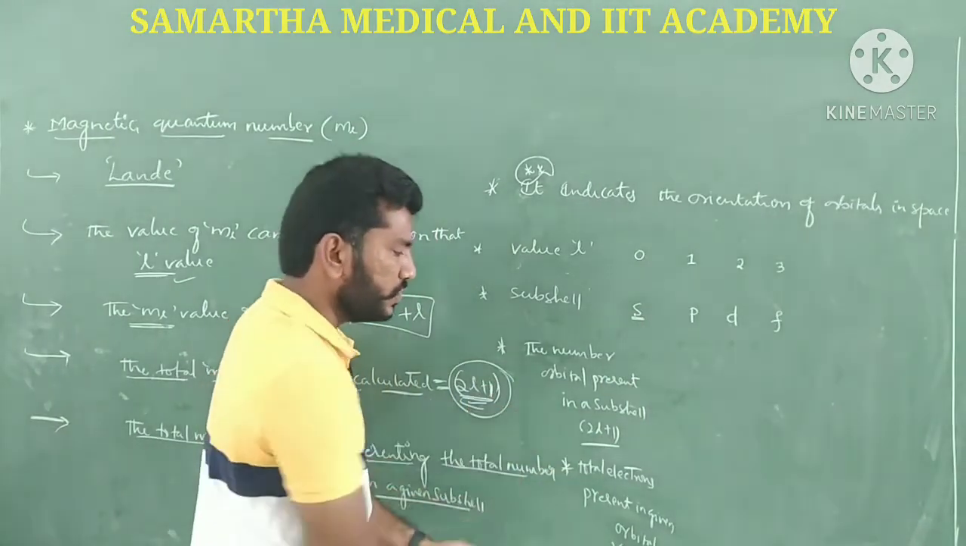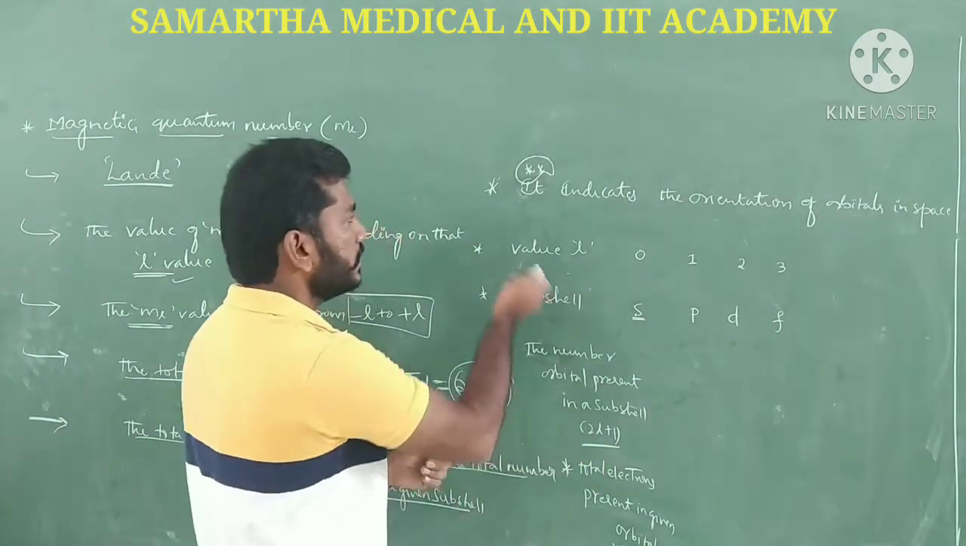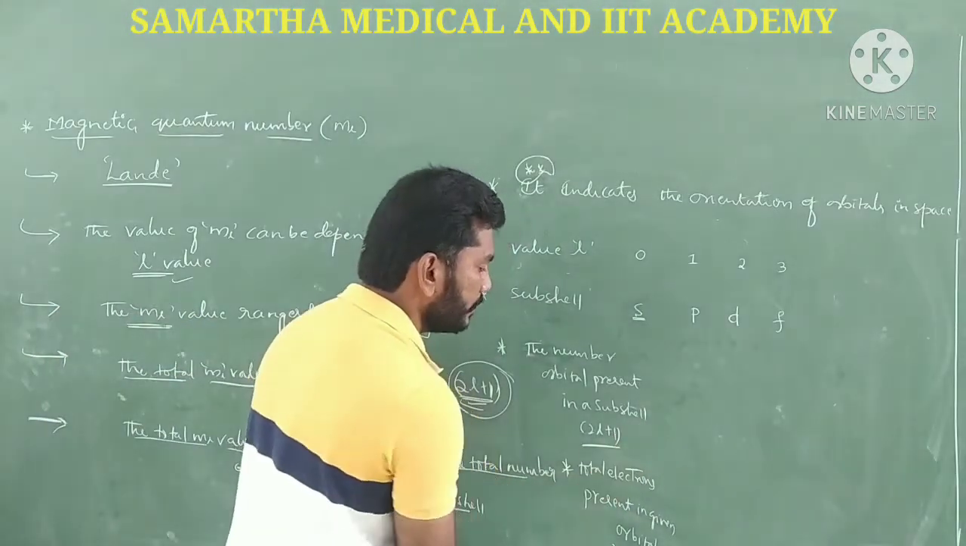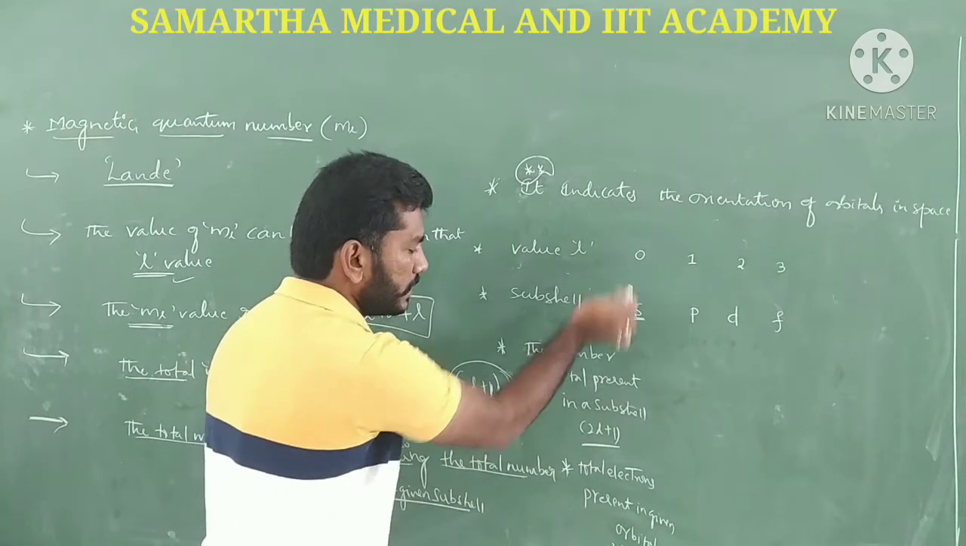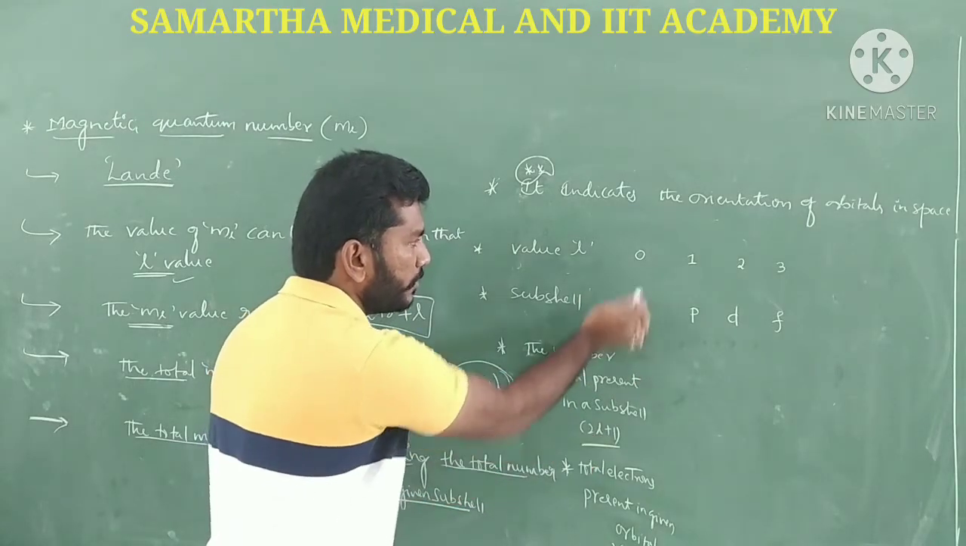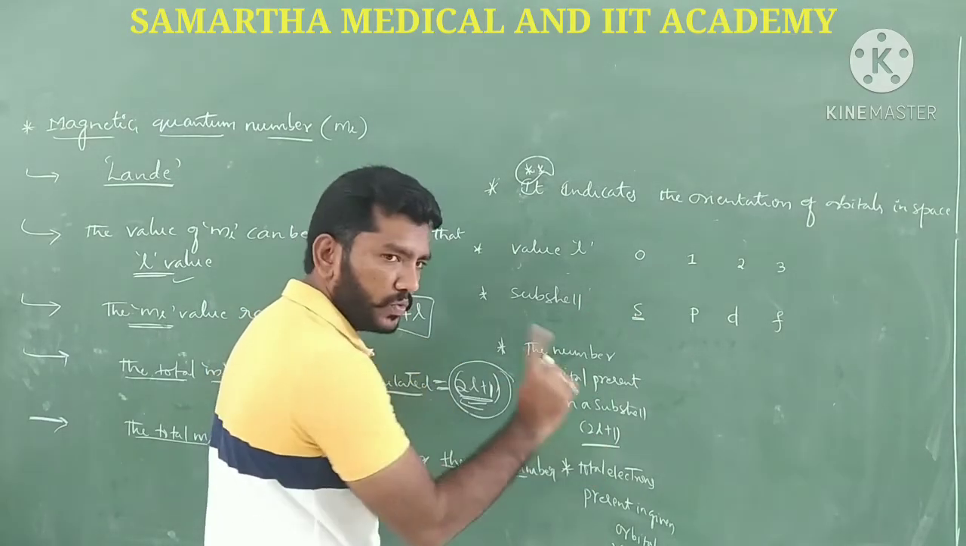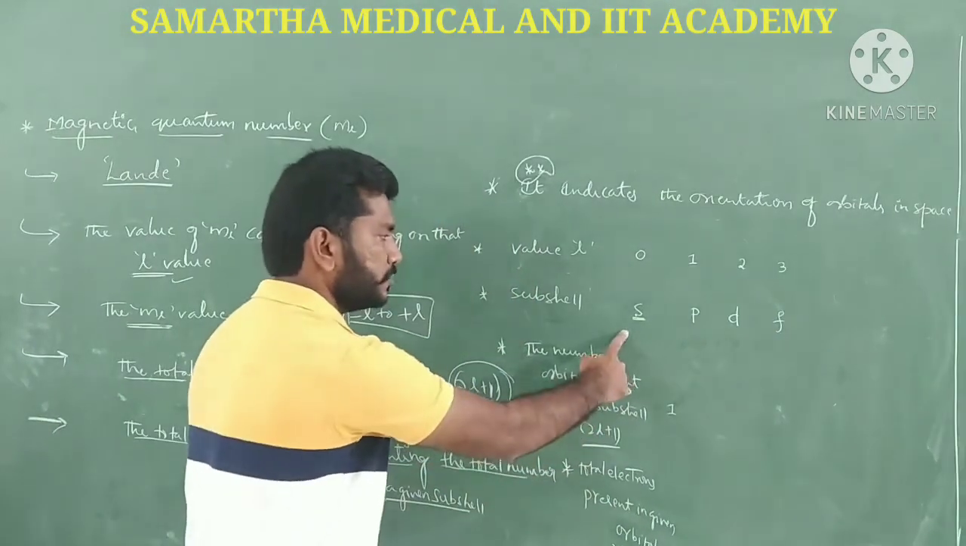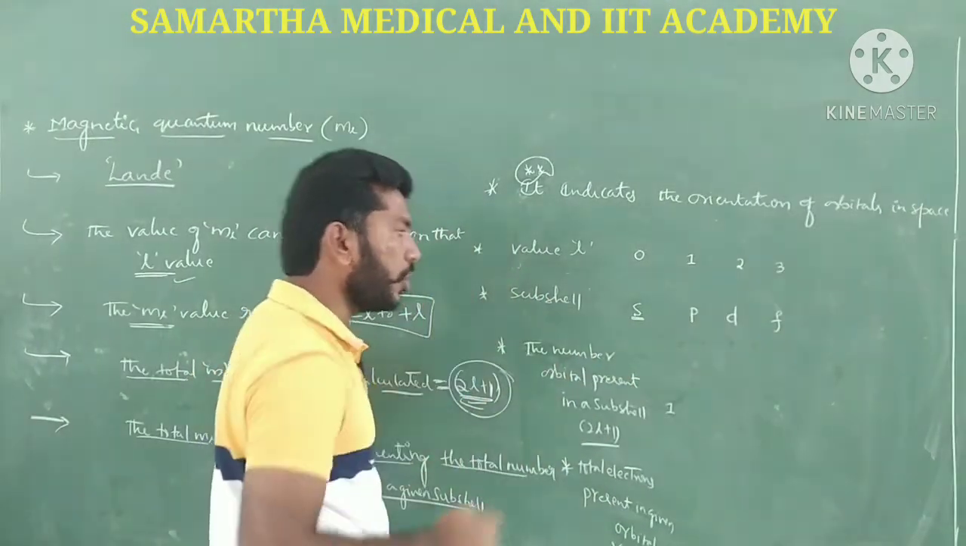So what we have to do, we have to use this particular formula. Let's concentrate over here. Suppose if you substitute in this particular formula, L value will be 0, means what might be the answer? Only 1, right? So which indicates in that S subshell there will be only 1 orbital.